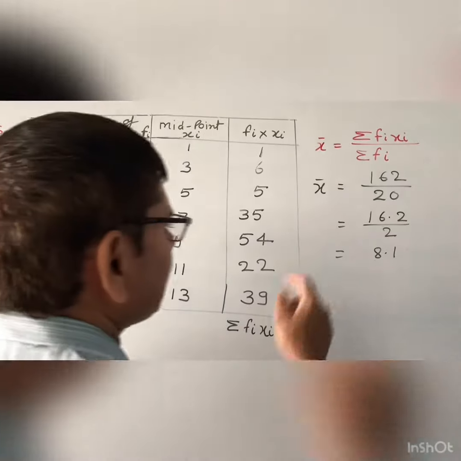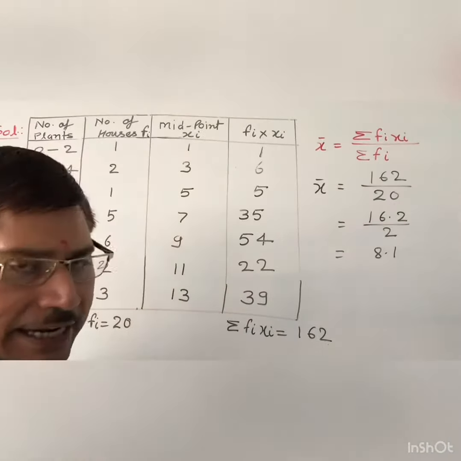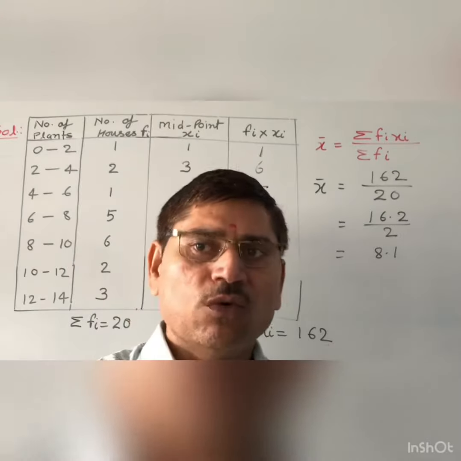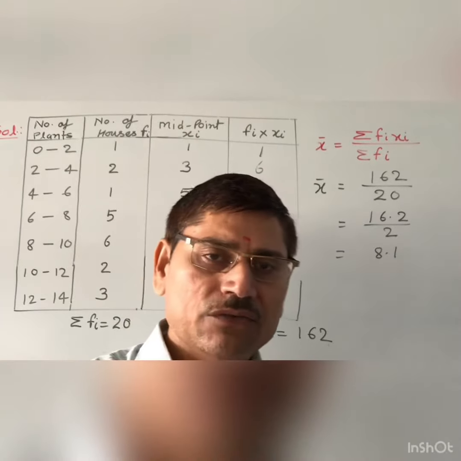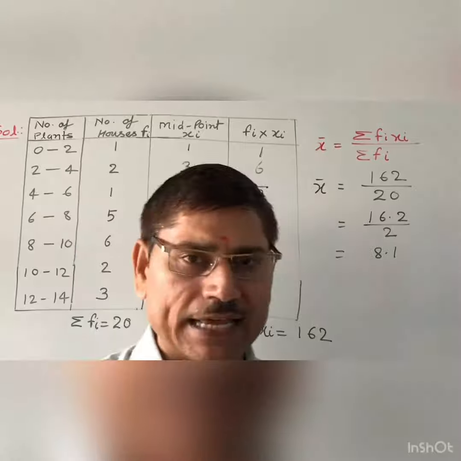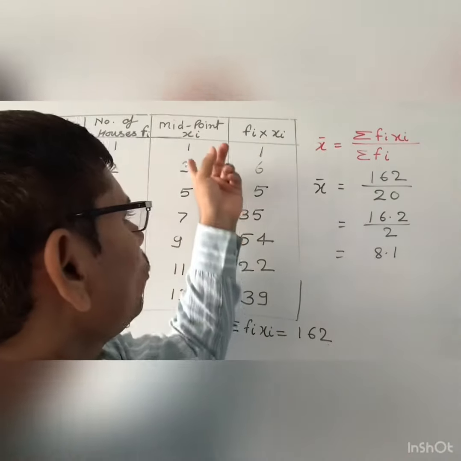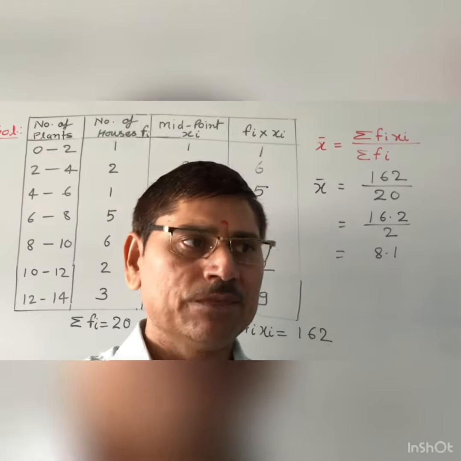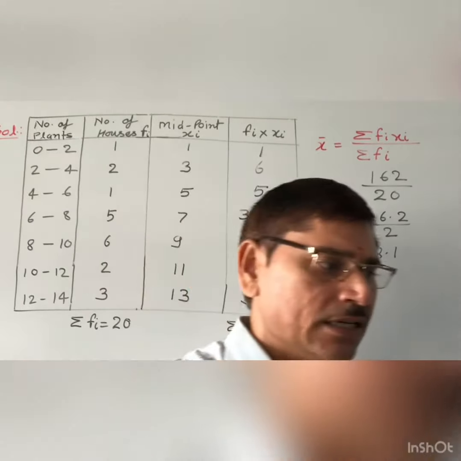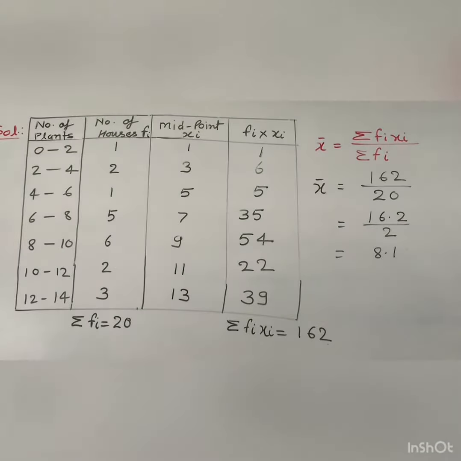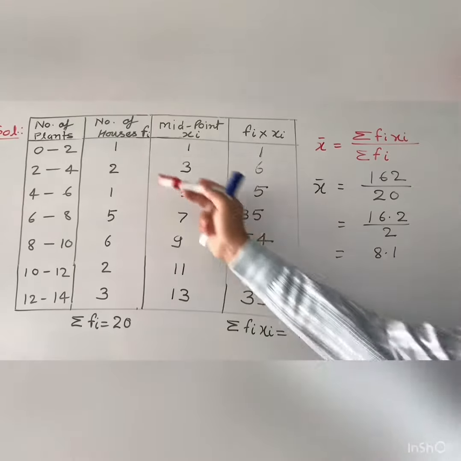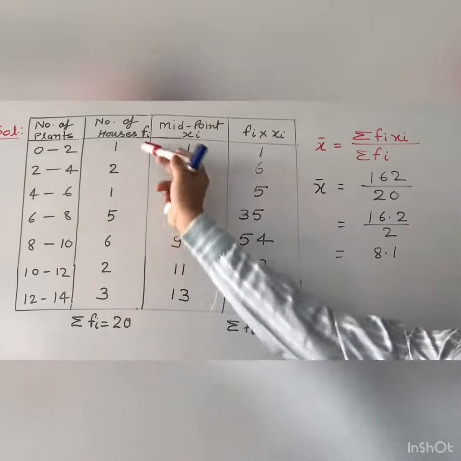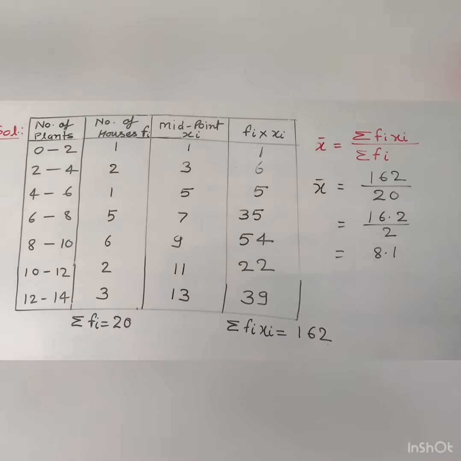So we found this value by the direct method. Why did we use the direct method here? Because the data is so small that you can find the multiplication and addition easily. If the data is large, then you can apply the other method. We will use the direct method when the data is given in small values, that is 1, 2, 3 and so on. So this is the answer of this question.